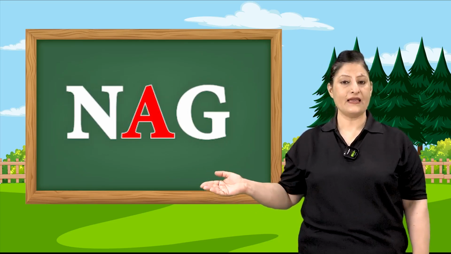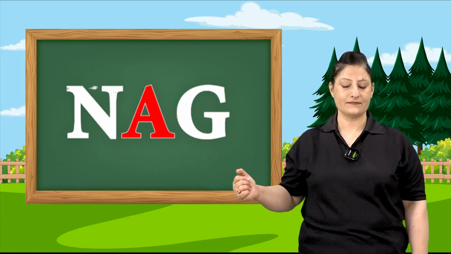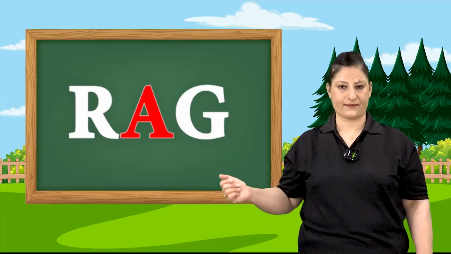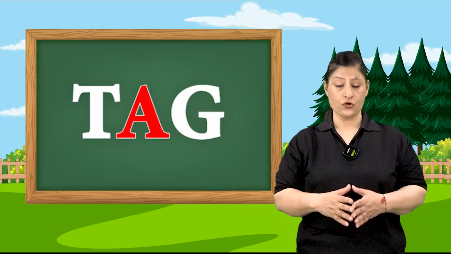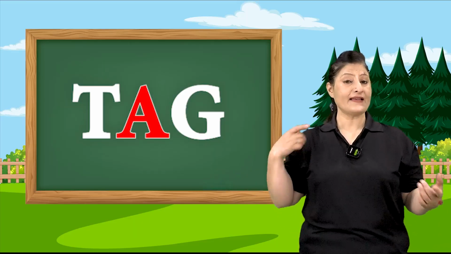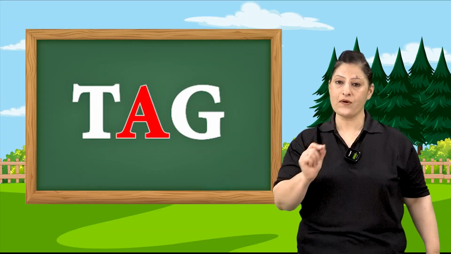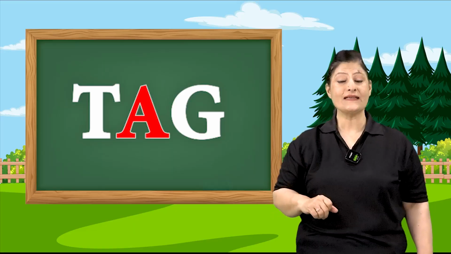N-A-G, nag. R-A-G, rag. T-A-G, tag. Do you know what is the meaning of tag? Anything when you buy has a tag over it. The price is written on it. So that is called a tag.